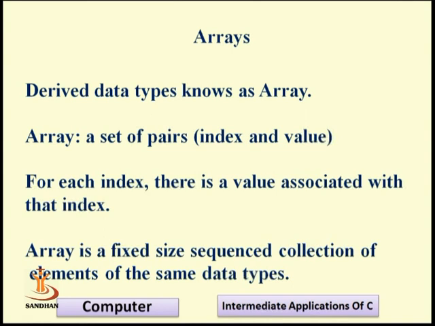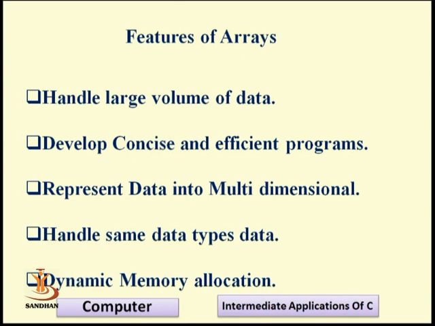Array is actually a derived data type, and the data types like integer, float, and character are your fundamental data types. So it is an advanced, derived data type, which has two things: first, an index, and second, a value. If you initialize an array, just like integer number of 5, it means number is a variable of integer data type, and we can store the value 5 in that variable. We also assign each value a location, meaning the address of all those locations. Now some features of arrays.